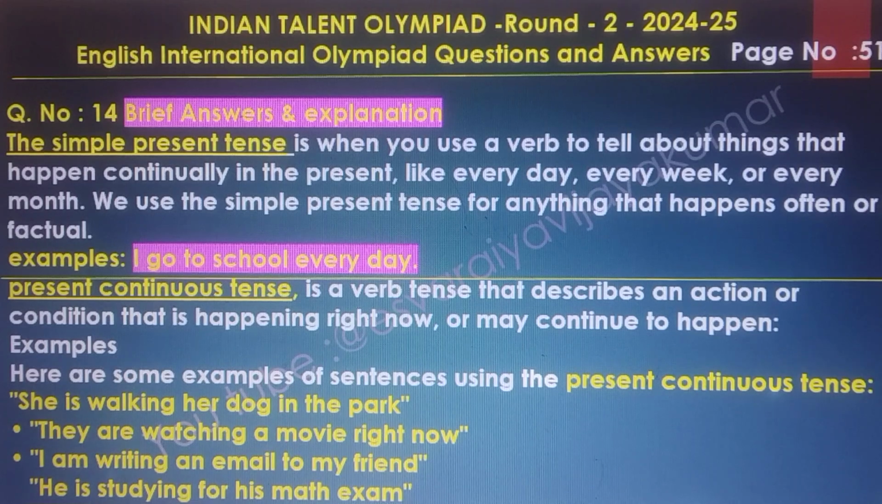And the present continuous tense is a verb that describes an action or condition that is happening right now or continues to happen. Here are some example sentences using the present continuous tense. She is walking her dog in the park. They are watching a movie right now. I am writing an email to my friend. He is studying for his maths exam.